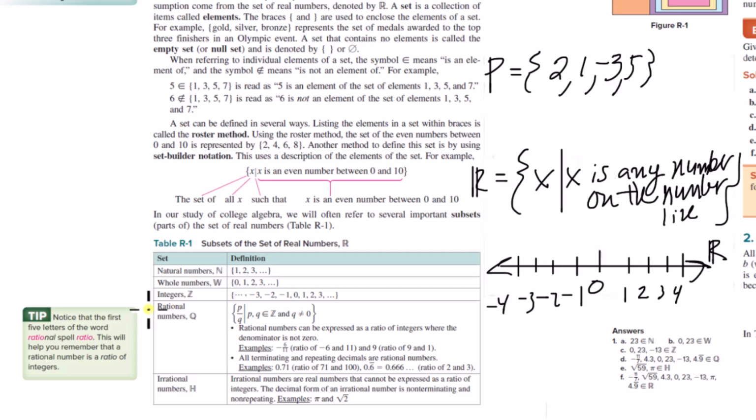Okay, next we've got the rational numbers. So okay, what's a rational number? A rational number can be expressed as a ratio of integers, where the denominator is not 0. So any number that you are able to express as a ratio of 2 integers, and what is an integer? These counting numbers, including 0 and negative numbers. If you can express it as a ratio of integers, that's a rational number.